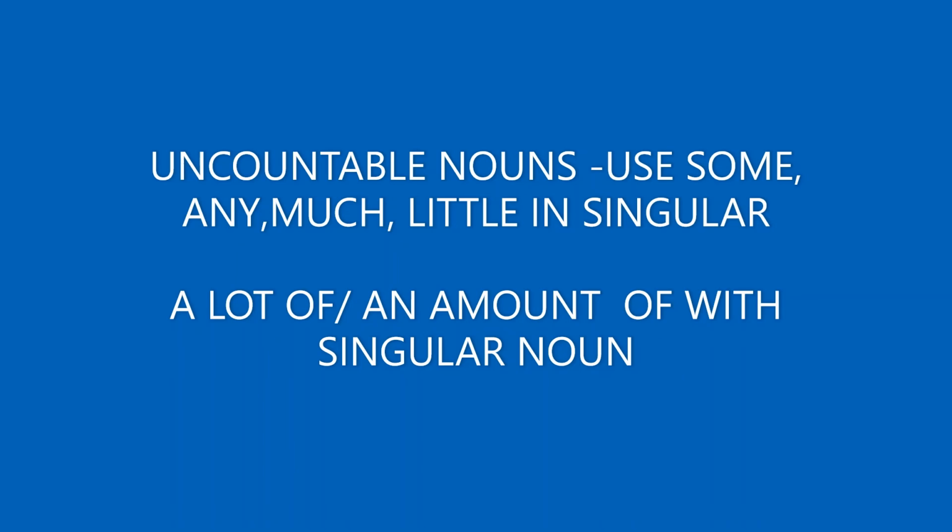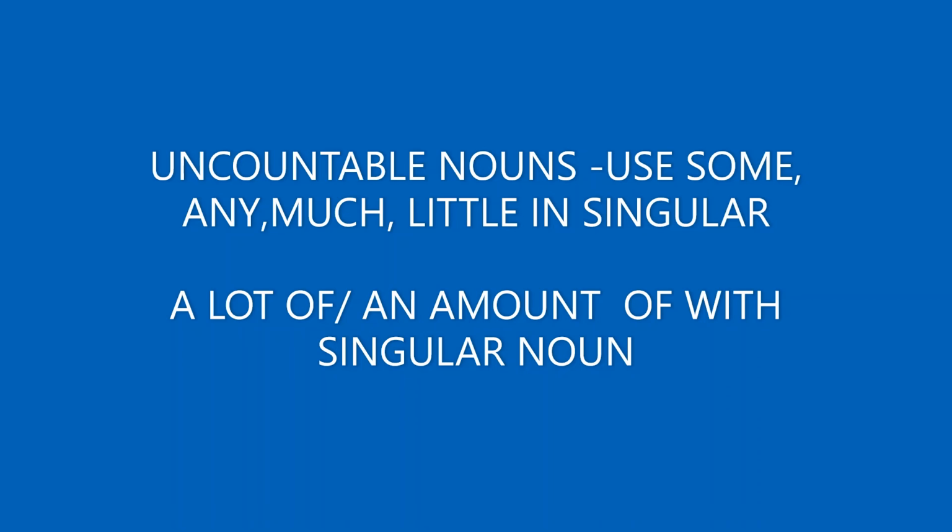Okay. And also, if you want to get a clarity between countables and uncountables, it is better to differentiate and have an idea. Why? Because gold, iron, milk, advice, news, baggage, information, traffic, scenery, all these are there.